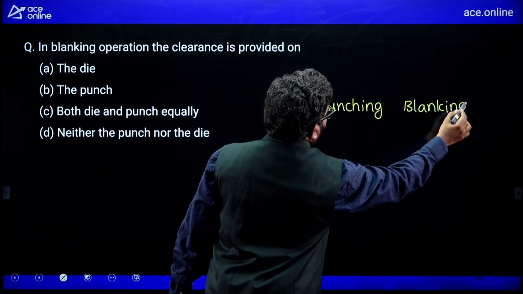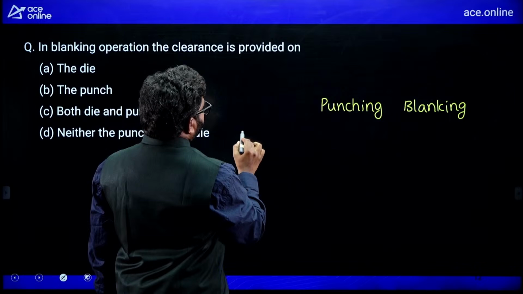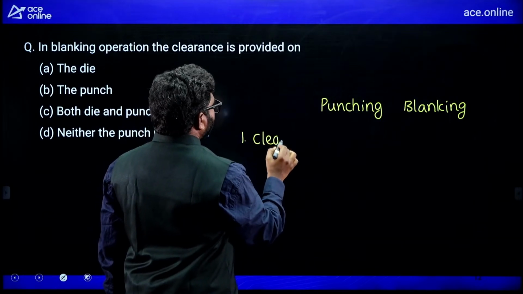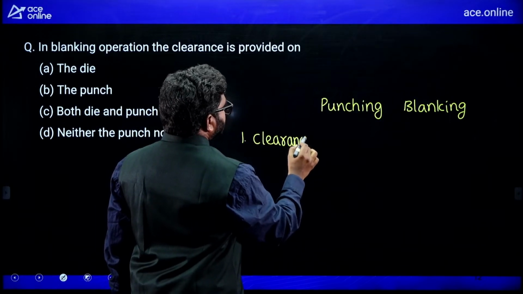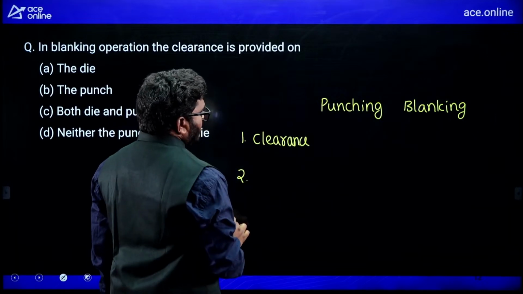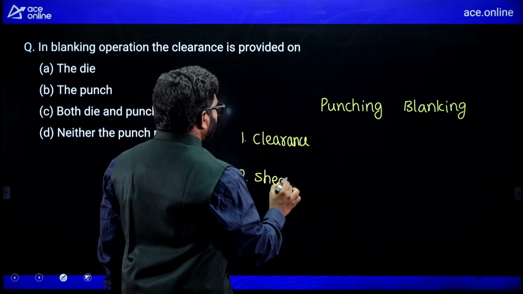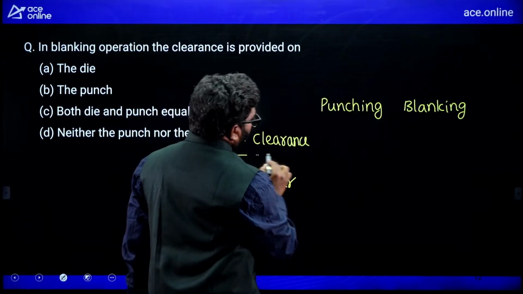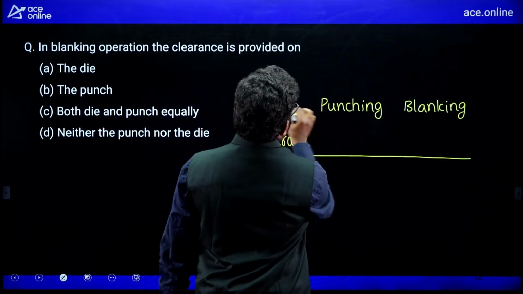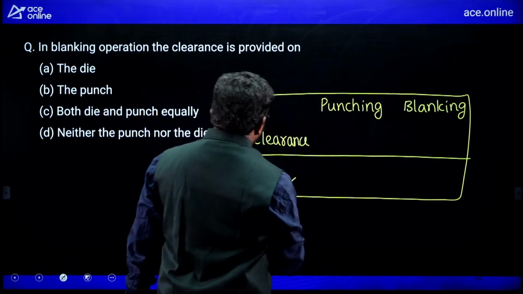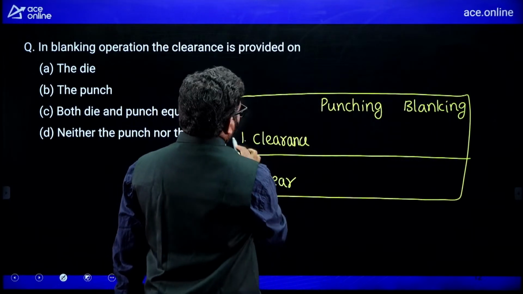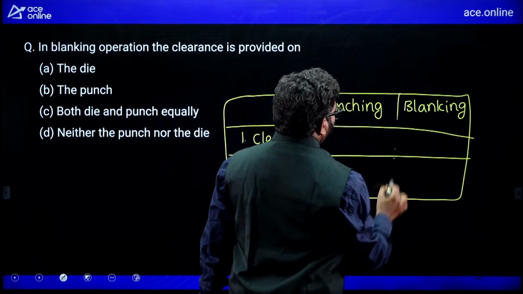First one, clearance. Second one, shear. They will ask you questions from these two, clearance and shear. Okay, simple basic questions they will ask you, that's why I am going to explain.